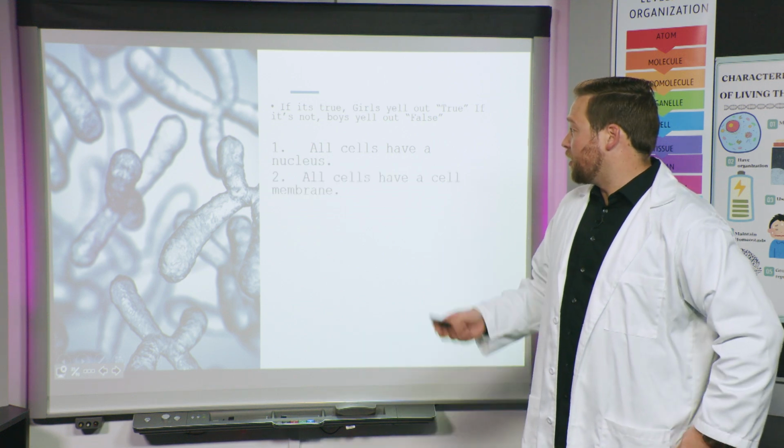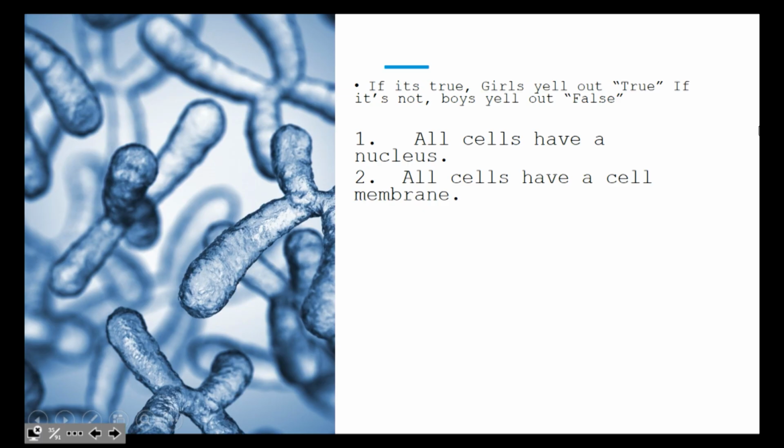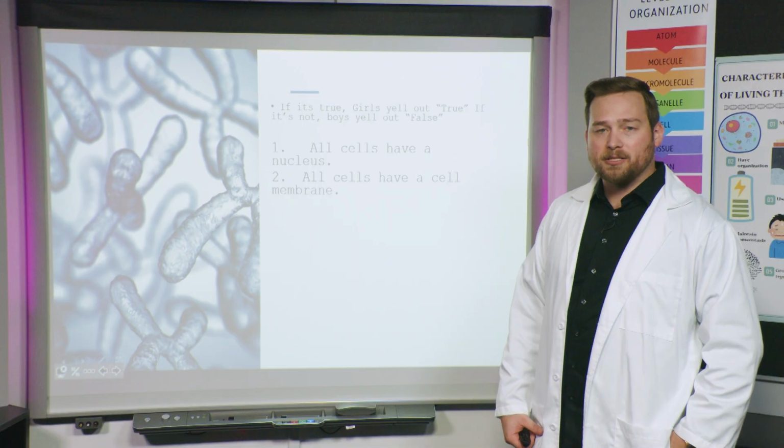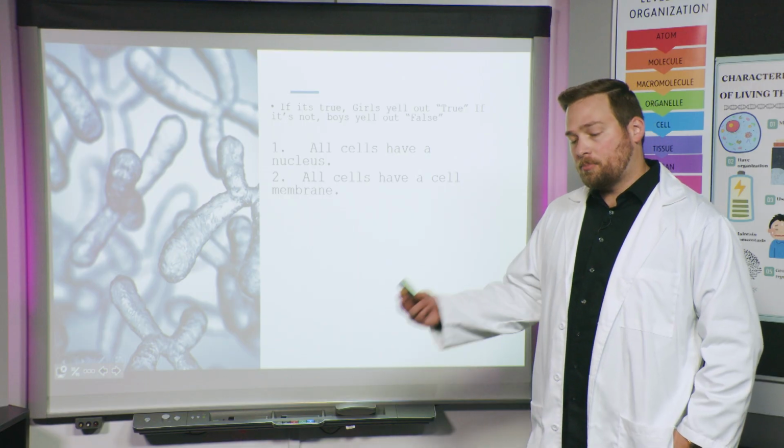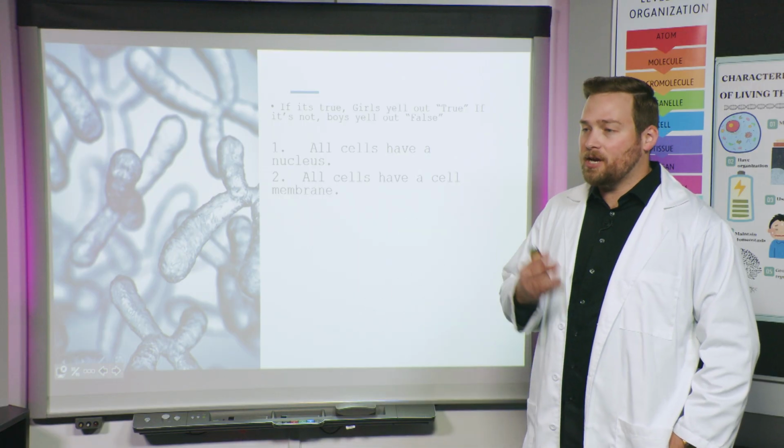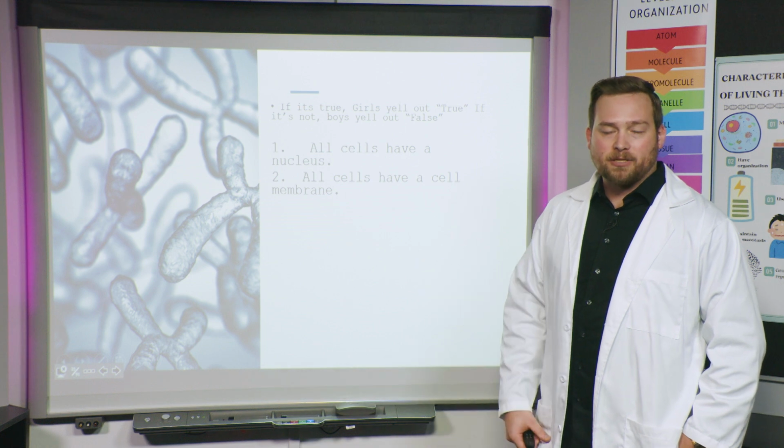Here's another one. Number two, all cells have a cell membrane. What do y'all think? Take a second to think about that. Girls, this is y'all's turn because this is true. All cells have a membrane, a cell membrane. Prokaryotic, eukaryotic, bacteria, animal cells, they all have a cell membrane.